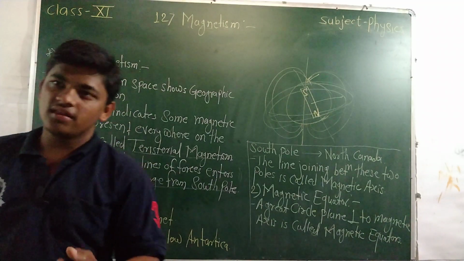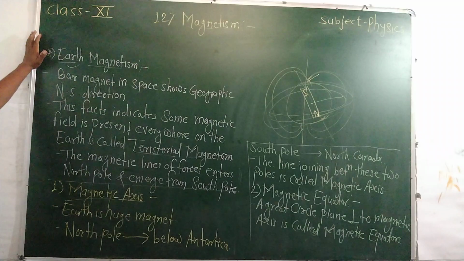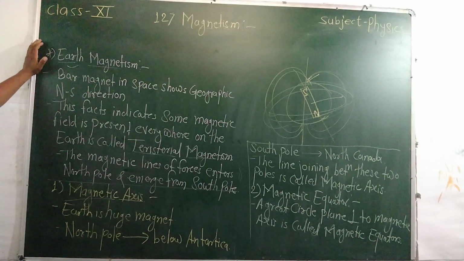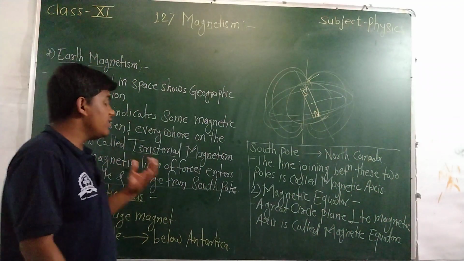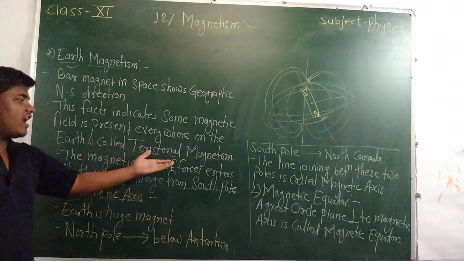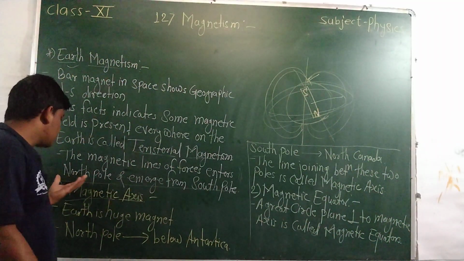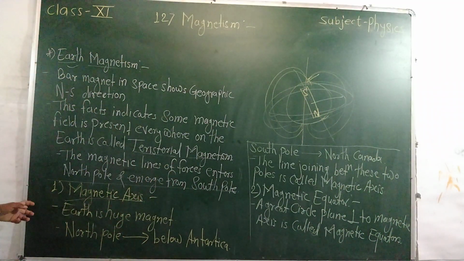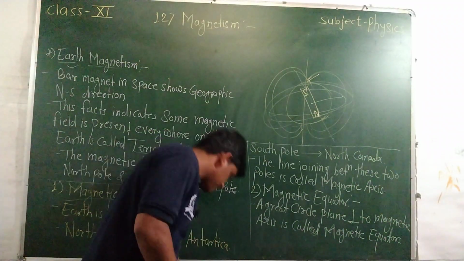This is all about the magnetic axis and magnetic equator. Just revise it. Bar magnets, when placed in space, align in the geographic north-south direction. This indicates that some magnetic field is present everywhere on the earth. This is called terrestrial magnetism. The magnetic lines of force enter the north pole and emerge from the south pole, and we discussed two different terms, the magnetic axis and the magnetic equator.